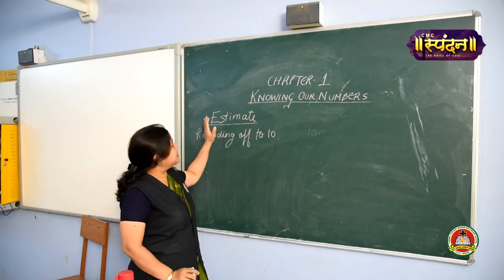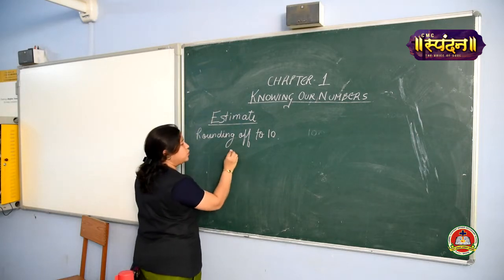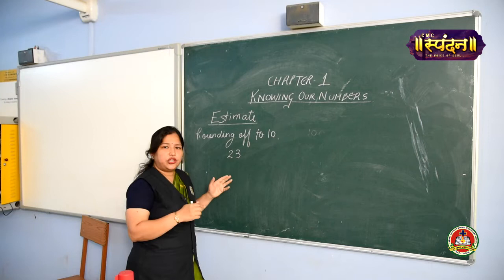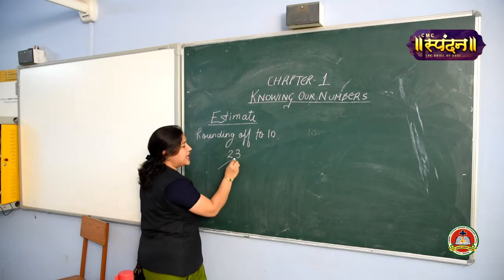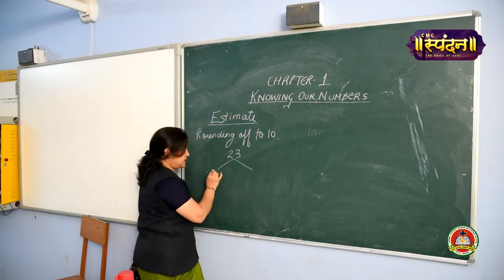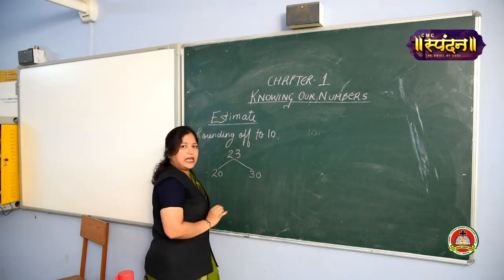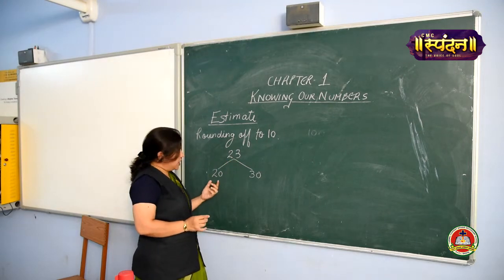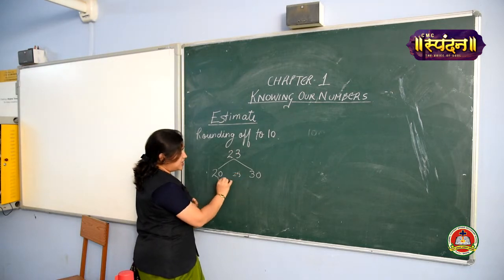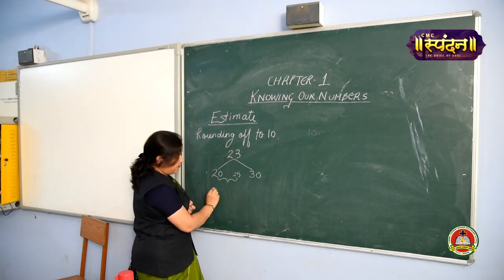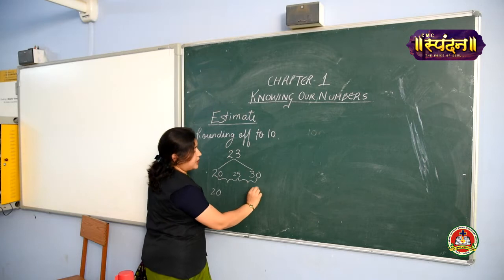Now we will be estimating through rounding off to 10. Let's take an example. Suppose we have 23. I just need to round off this value to 10. We have to think that this 23 is lying between which two tens. It could be 2 tens, that is 20, or 3 tens, that is 30. So 23 is lying between 20 and 30. What is the center value? 25. Anything which lies between 20 and 25 will become 20. If the value is between 25 and 30, it will become 30.